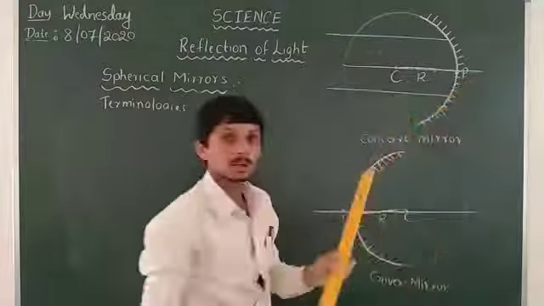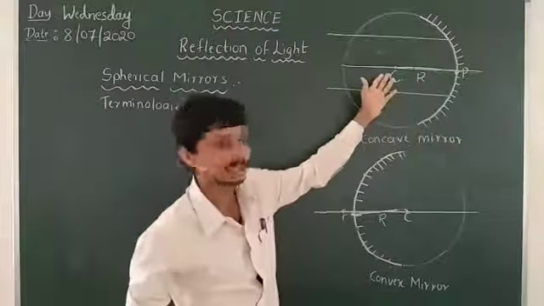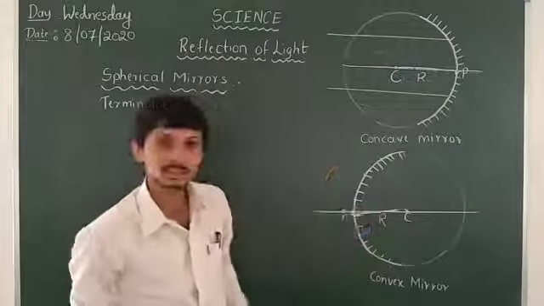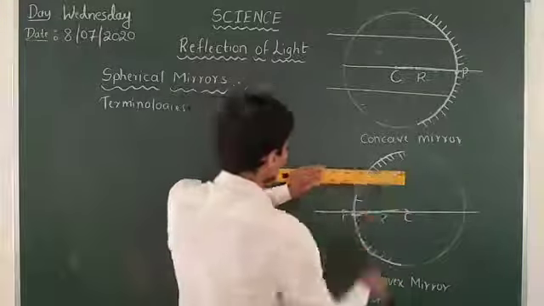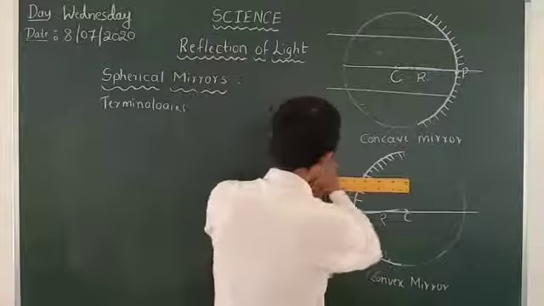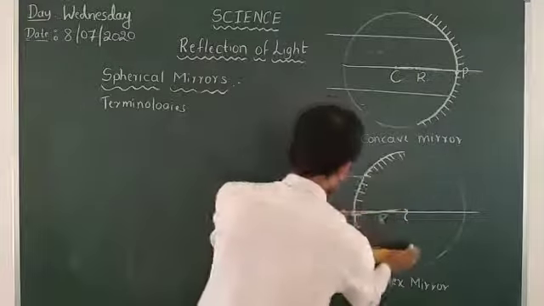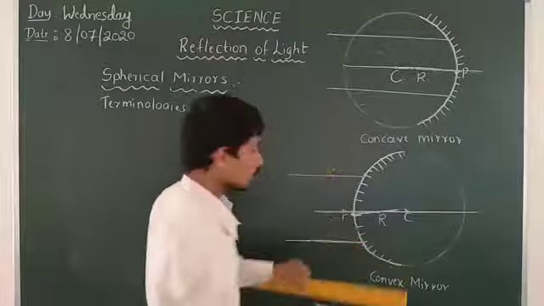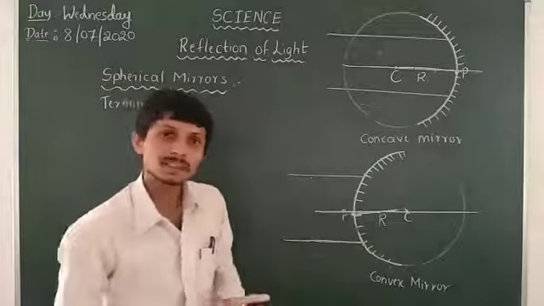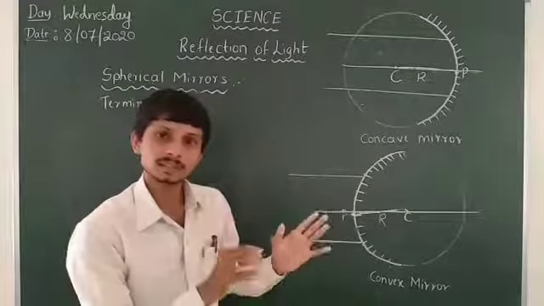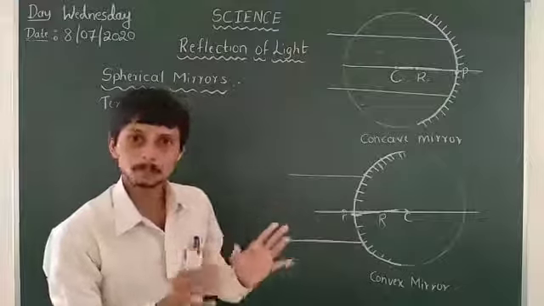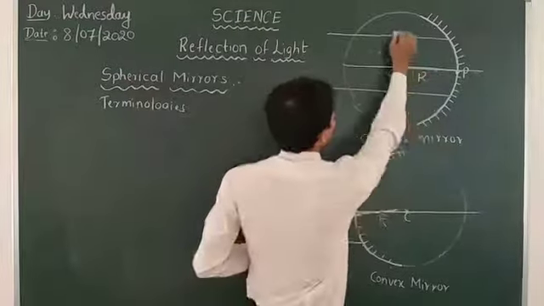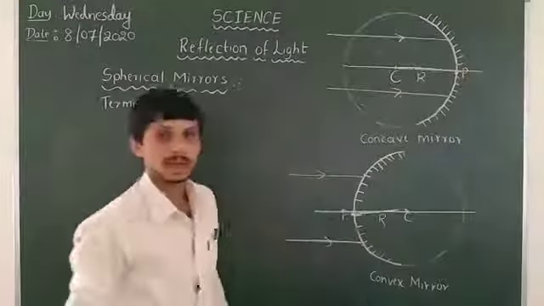There are an infinite number of rays parallel to this principal axis, so we would have to take an infinite number of rays, but here I will consider just two only. So here also I will take two rays, and here also two rays. What is the basic condition for a ray? Consider this a ray, which means we have to put some arrow lines. So I will put arrows here, and here also.